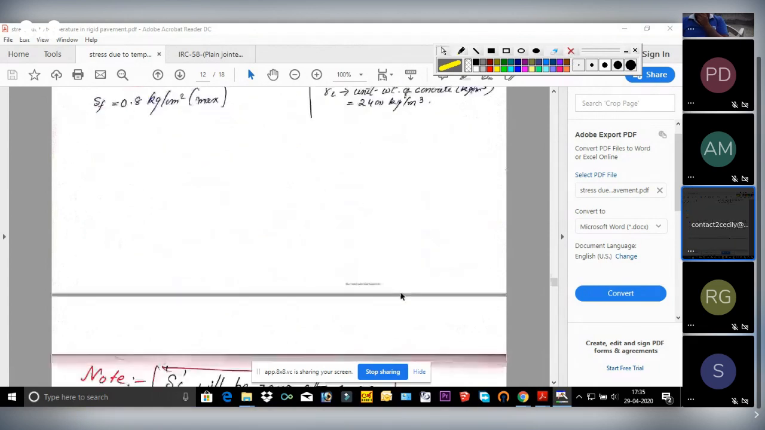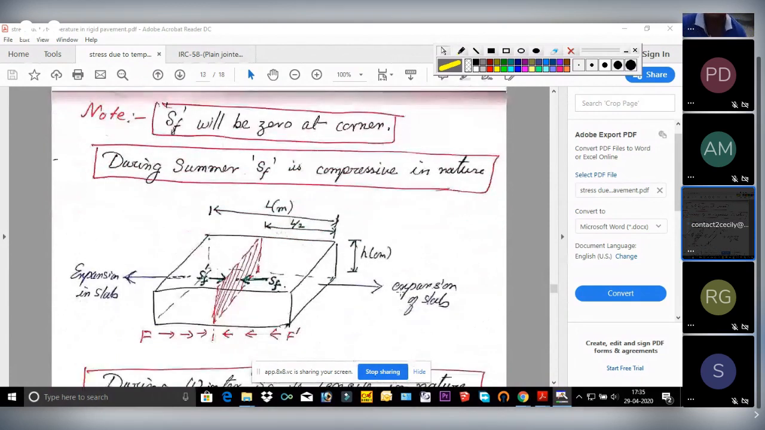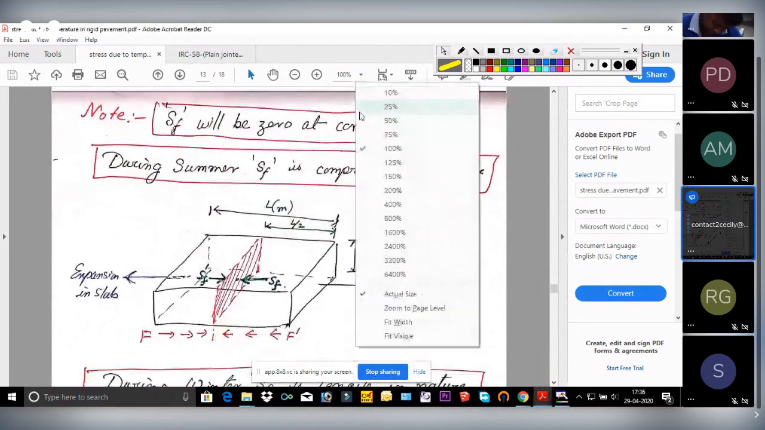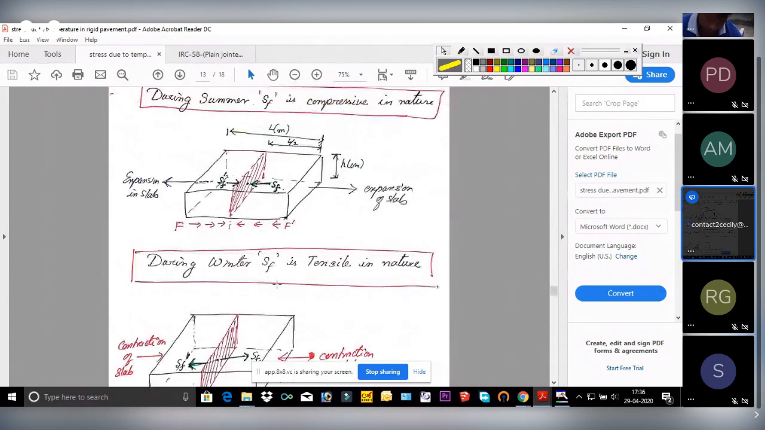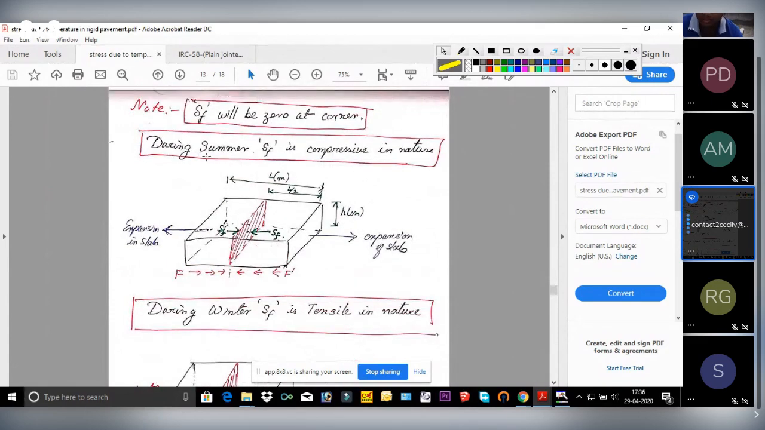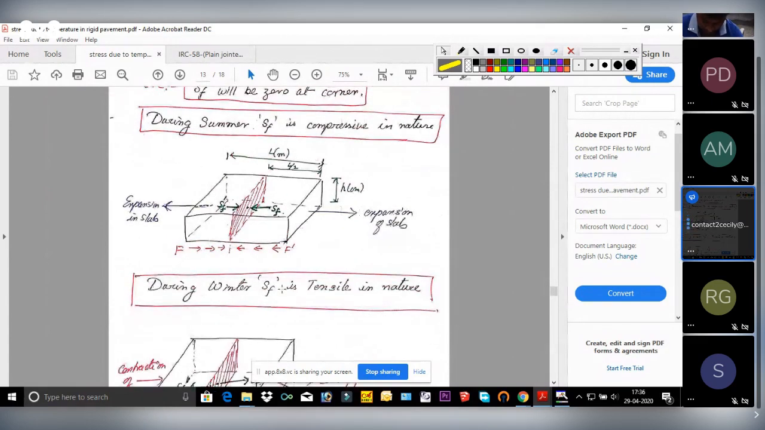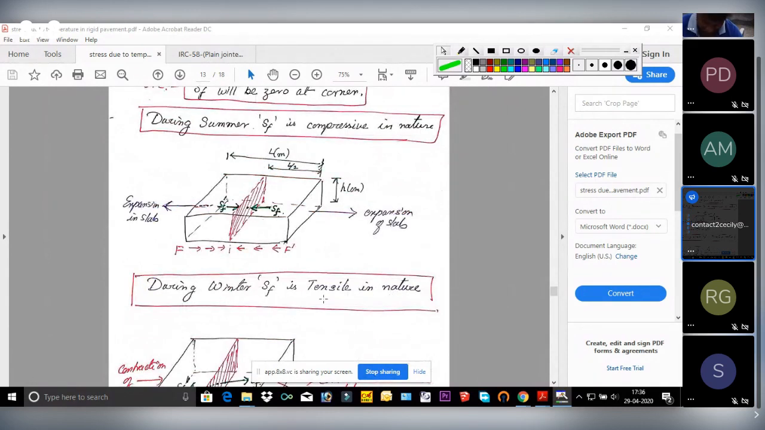Now, these are very important points that you have to consider. This SF will not always be tensile only. Sometimes it will act as compressive also, depending on the nature of the weather, whether it is summer season or winter season. During summer season, SF is compressive in nature, whereas during winter, SF is tensile in nature.